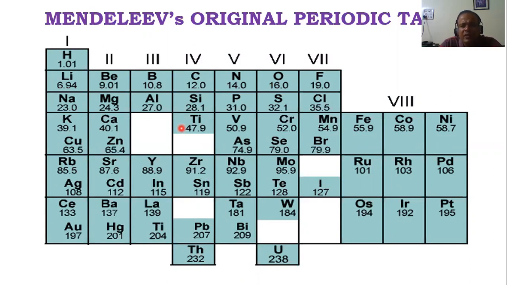So his table had a proper systematic arrangement. He also arranged the elements in the increasing order of their atomic masses. Can you see? First is 1.01, then came 6.9, then 9, 10.8. Can you see the atomic mass is increasing? 19, then comes 23, 24, 27, 28.1. So he arranged them in the increasing order of the atomic masses.